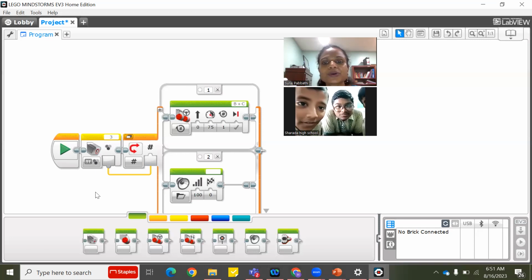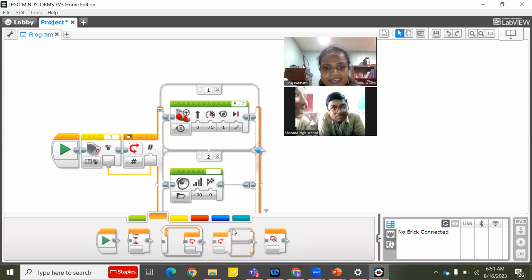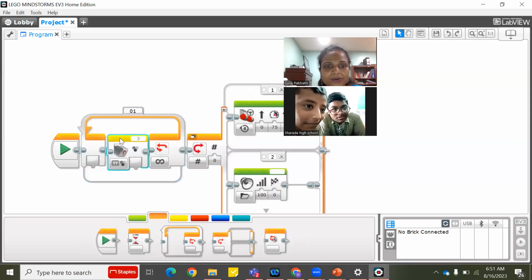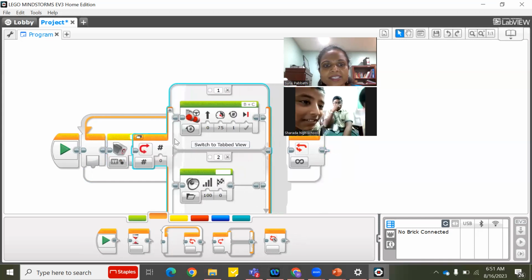Yes, but I don't want the robot to stop. Let's say I'm first showing black color, then I want to show red color, then green color, I want to show different colors. I don't want the robot to stop. What should I do? We have to add a loop block, ma'am. Very good. Add a loop block. I have to put everything inside the loop so that the program doesn't stop.